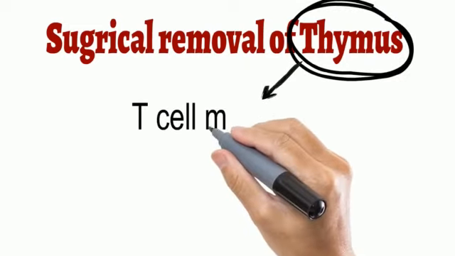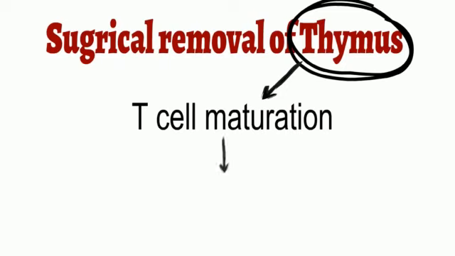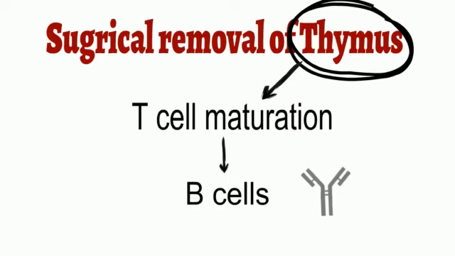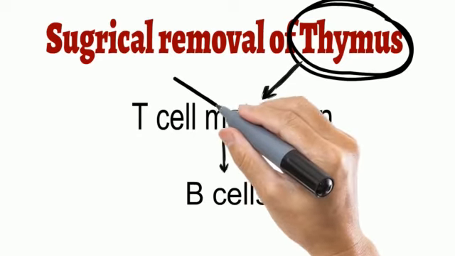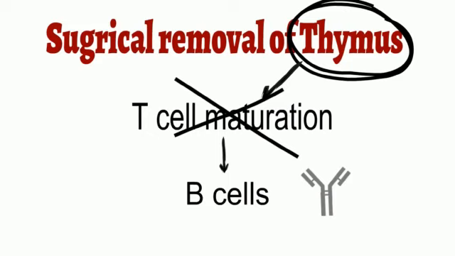Thymus is the site of T cell maturation, and T cells, especially the T helper cells, are required for the activation of B cells to produce antibodies. If the thymus is removed, there will not be any mature T cells in our body to activate B cells, and therefore antibody production will stop. So, this was all about myasthenia gravis.